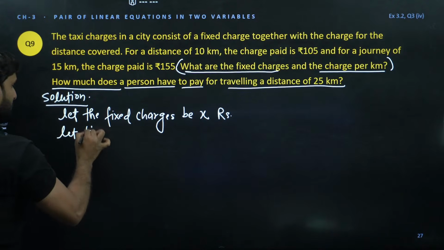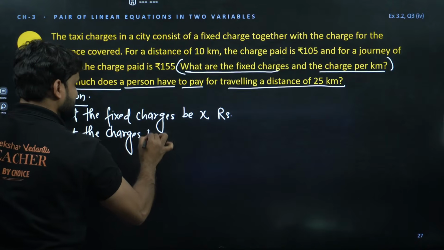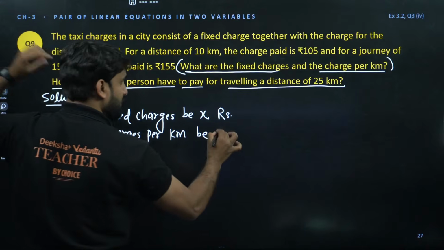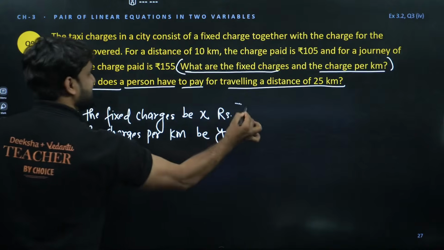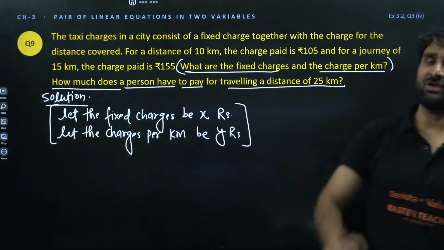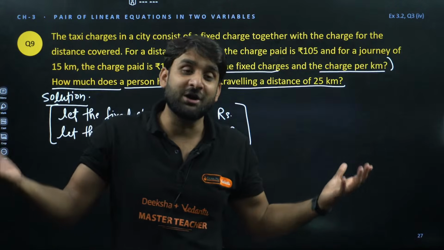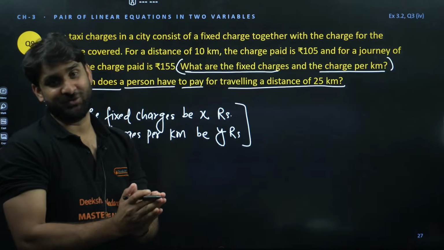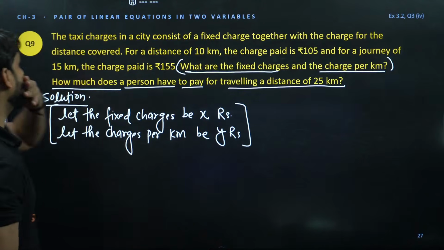Let the charges per kilometer be what? Y rupees. My dear, once you have done with this assumption, now you will be able to form the equation. And once you have formed the equation, everything will be in your control, because forming the equation is the most important task for the student. Making the equation is the most important task. So now read the question from beginning.